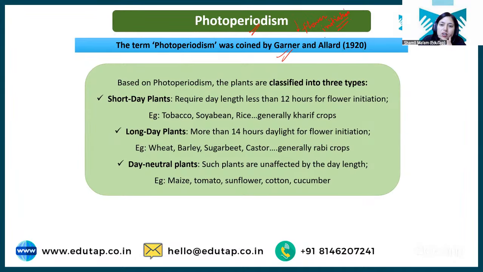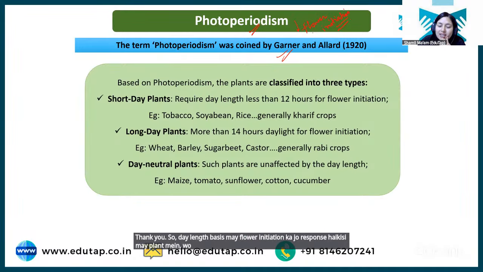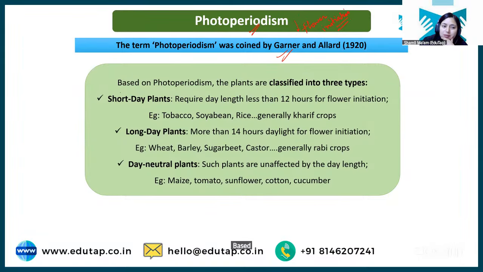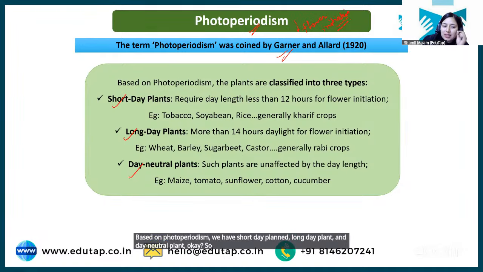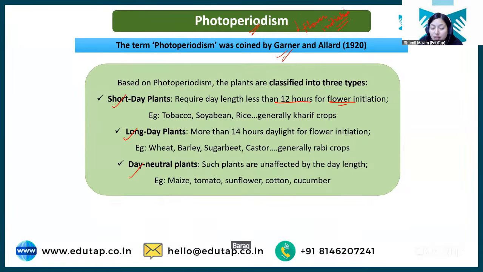ठीक है, तो डे लेंथ के बेसिस में फ्लावर इनिशिएशन का जो रिस्पॉन्स है किसी भी प्लांट में वो कैसा रहता है, that is photoperiodism. Based on photoperiodism we have short day plant, long day plant and day neutral plant. So students, if any plant requires less than 12 hours for flower initiation, it will be a short day plant. 12 घंटे से कम का टाइम पीरियड चाहिए फॉर फ्लावर इनिशिएशन, then such plant will be called short day plants.